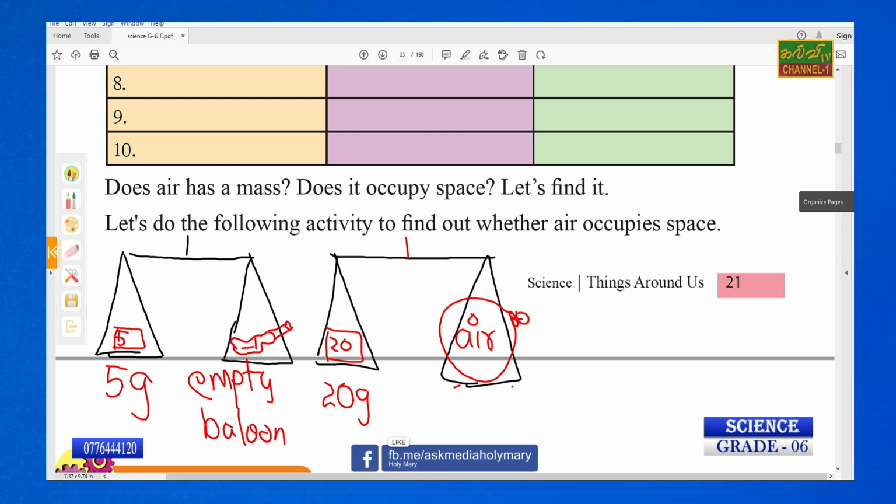The empty balloon is without air, and the blown balloon has air, so you can have a conclusion: the air has mass. So this is the normal experiment. You can do this experiment at your home because you can make a small balance, like 2 plates is enough.